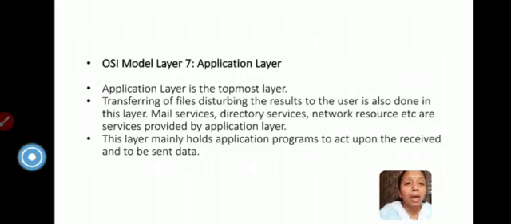Now the application layer. The application layer is the topmost layer. Transferring of files and distributing the results to the user is also done at this layer. Mail services, directory services, and network resources are services provided by the application layer. So when we are using an email service, we are actually working at the application layer. After the application layer we have the presentation layer, the session layer, and so on up to the physical layer.